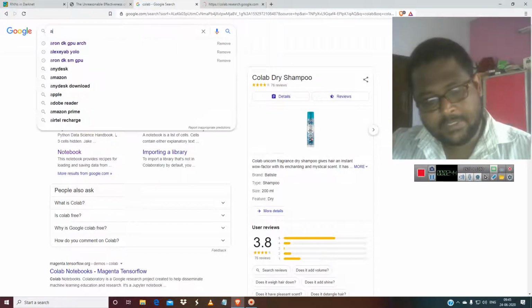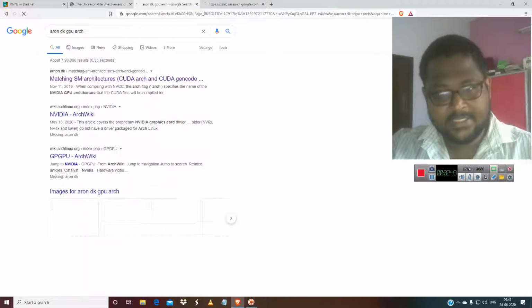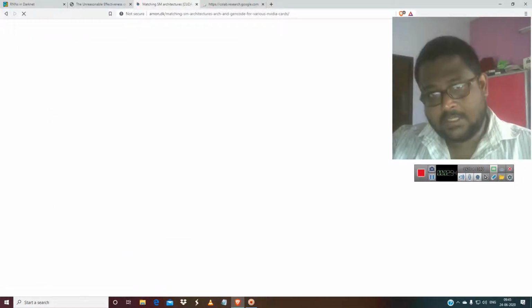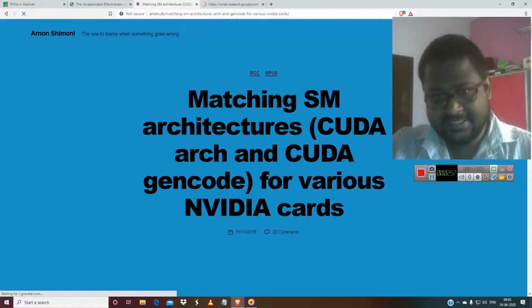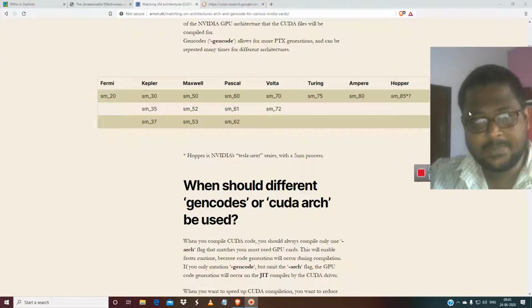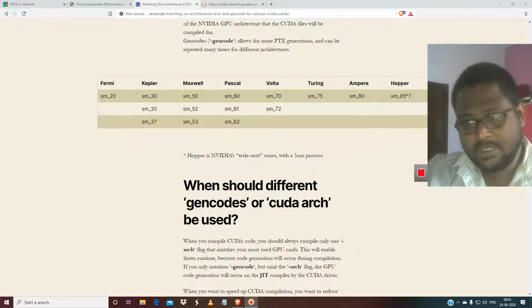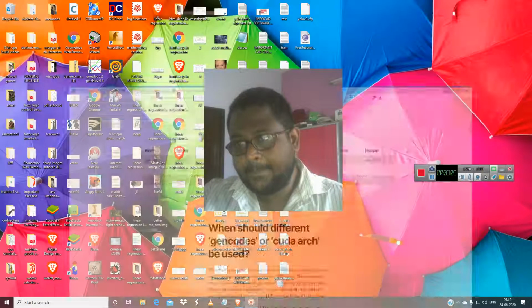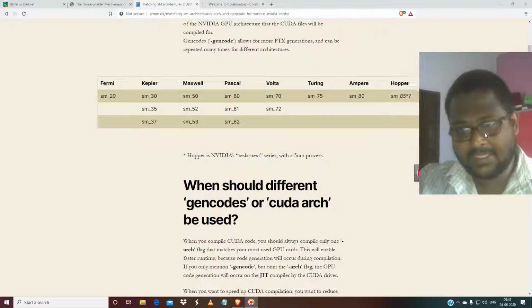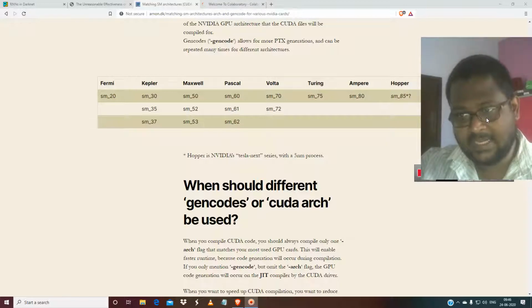So first I have to tell you, you have to go to this. This is the only website where you can get the GPU architectures. I will give you all the architecture details. In chipsets you have two kinds of architectures: John von Neumann architecture, which you know from microprocessors, and another architecture, Harvard architecture.